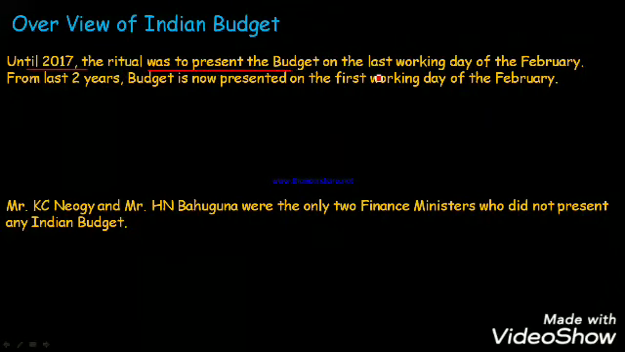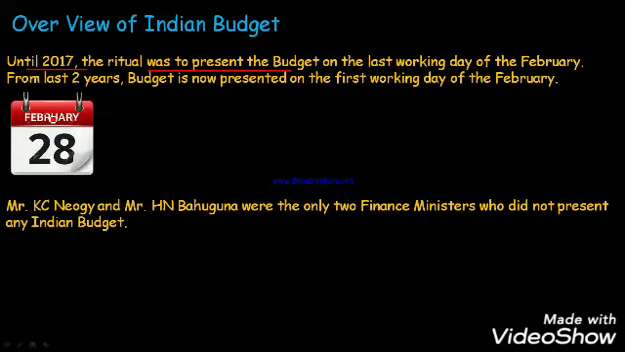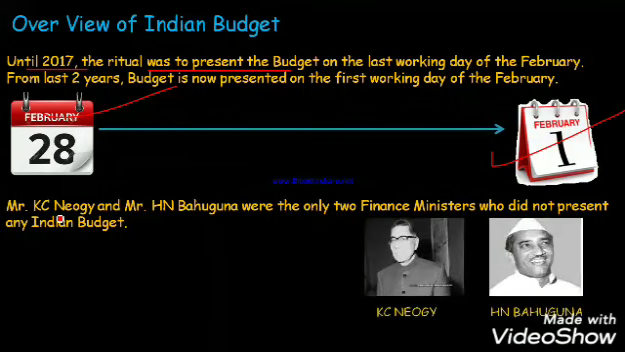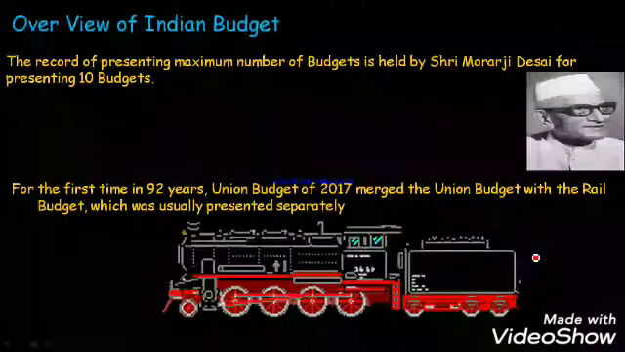Until 2017, the ritual was to present the budget on the last day of February, but this practice has been discontinued and the budget is now presented on 1st February. Okay, there were only two finance ministers who didn't present any budget. They were KC Neogi and HN Bahuguna. Okay, KC Neogi and HN Bahuguna, who didn't present any kind of budget.